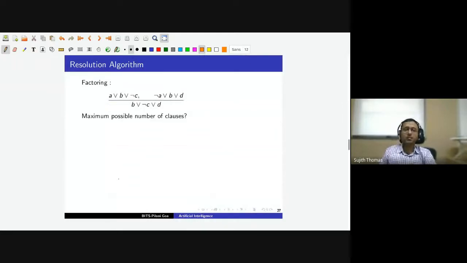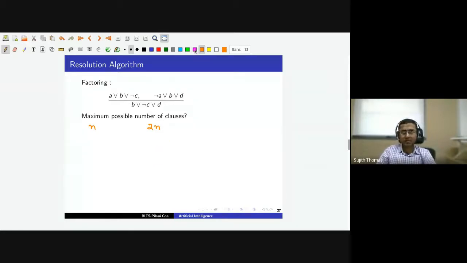So the question is, what is the maximum possible number of clauses if we assume factoring? We have n symbols, and each symbol may appear with two signs. It may appear as a positive literal or a negative literal. So we have 2n possible literals, and each of these 2n possible literals may be present in a clause or may not be present in a clause.